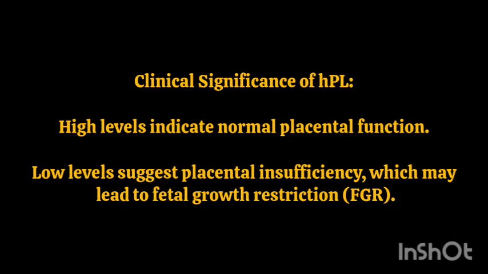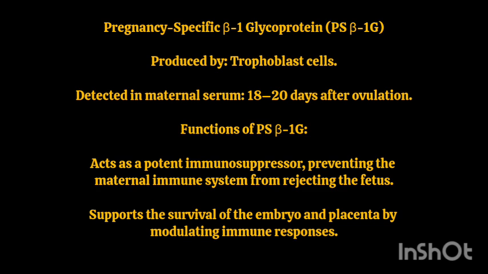Clinical significance of HPL. High levels indicate normal placental function. Low levels suggest placental insufficiency, which may lead to fetal growth restriction (FGR). 3. Pregnancy-specific beta-1 glycoprotein (PS beta-1G). Produced by trophoblast cells. Detected in maternal serum 18 to 20 days after ovulation. Functions of PS beta-1G. Acts as a potent immunosuppressor, preventing the maternal immune system from rejecting the fetus. Supports the survival of the embryo and placenta by modulating immune responses.